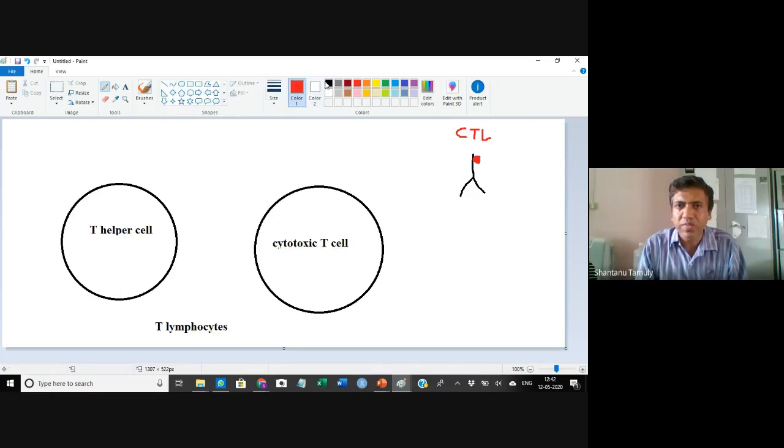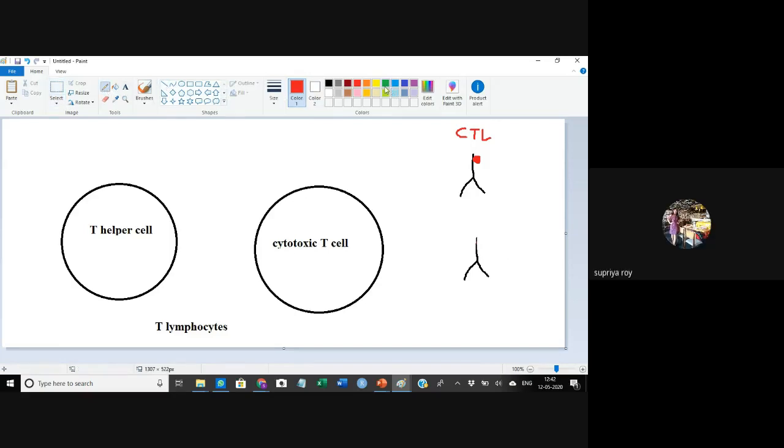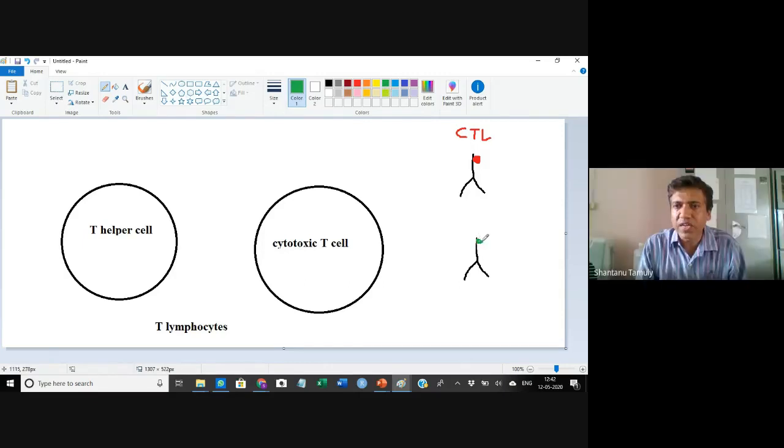And let us assume that we have another antibody. This particular antibody is specific for T helper cells, and it has a fluorescent dye of a different color.